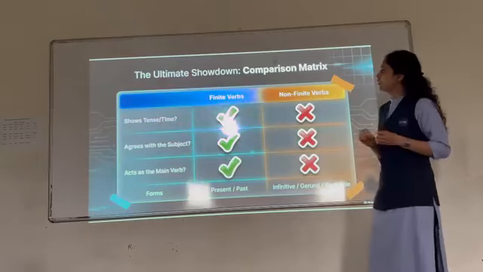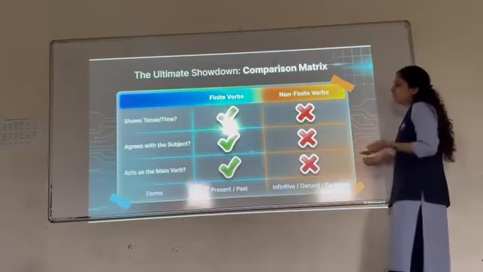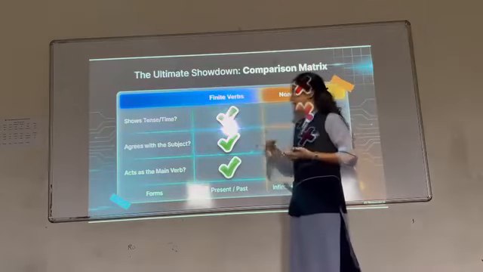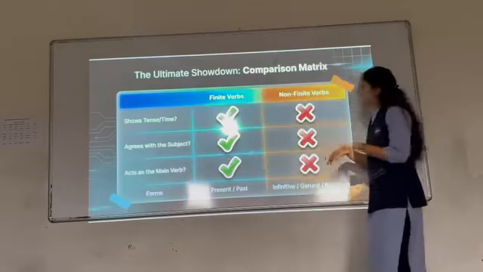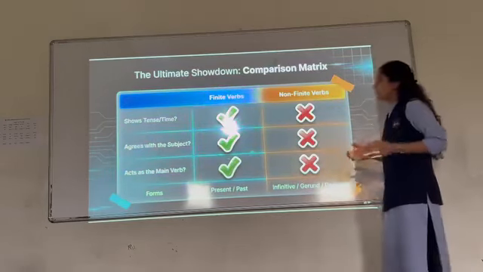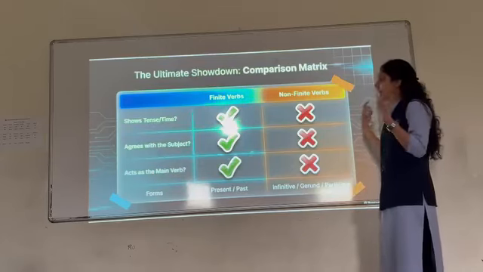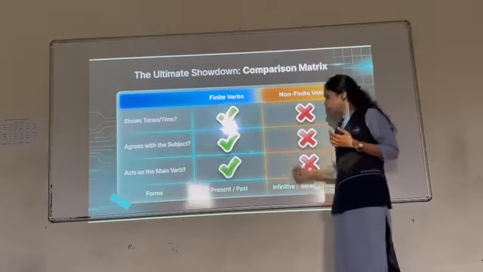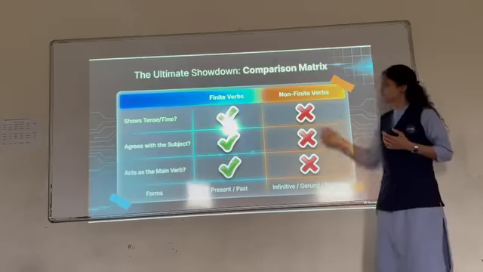The ultimate showdown comparison matrix. What does this tell you? It simply tells you that in tenses we follow time. Tenses agree with the subject and act as the main verb. But here the non-finite verb does not do anything regarding time, place or subject. Whatever it is, you can take anything, but it does not follow anything that is followed by the tenses.